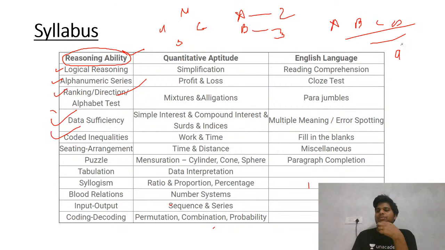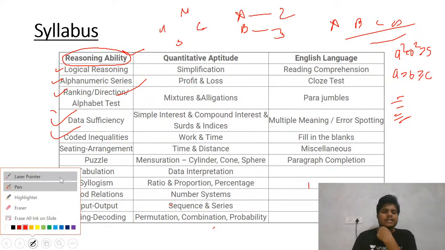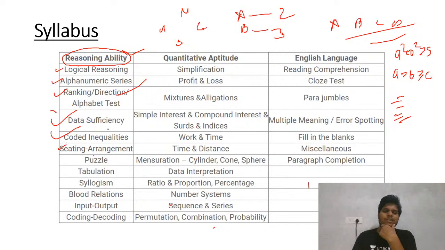These types of questions, I hope you have seen: a square plus b square greater than 5, and a greater than b greater than c equals c. Now you have 2 or 3 conclusions. That type of question is there. And seating arrangement, which you can put under logical reasoning, puzzles, all kinds of tabulations, syllogism, blood relation, input output, coding decoding.